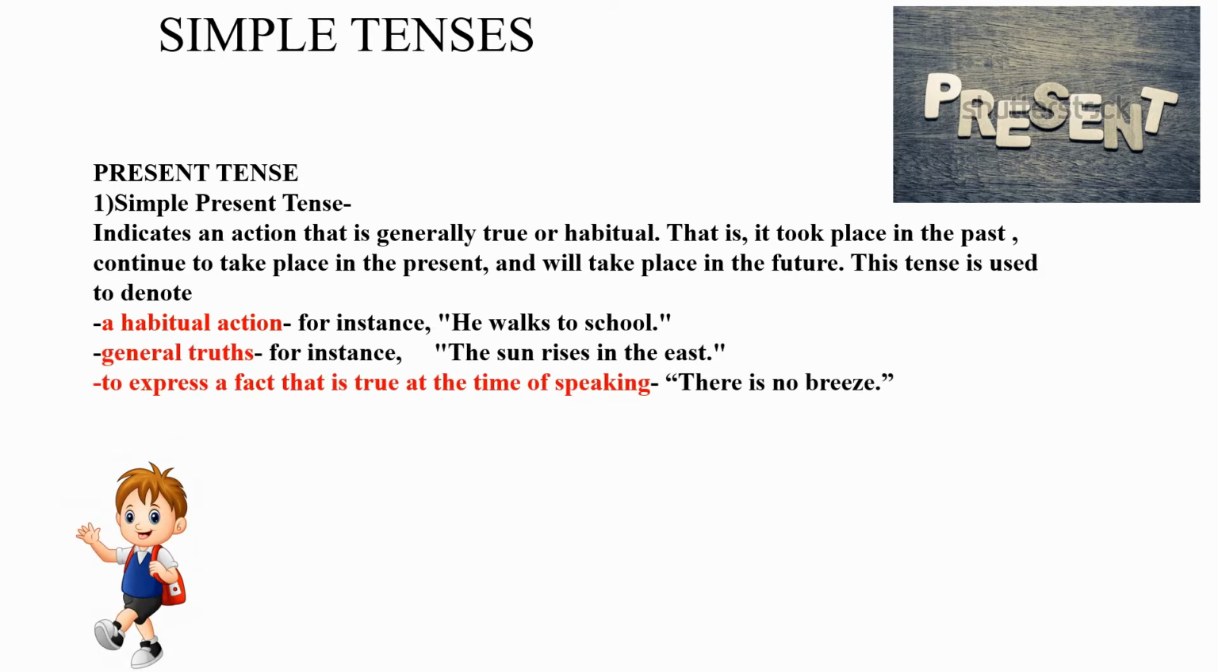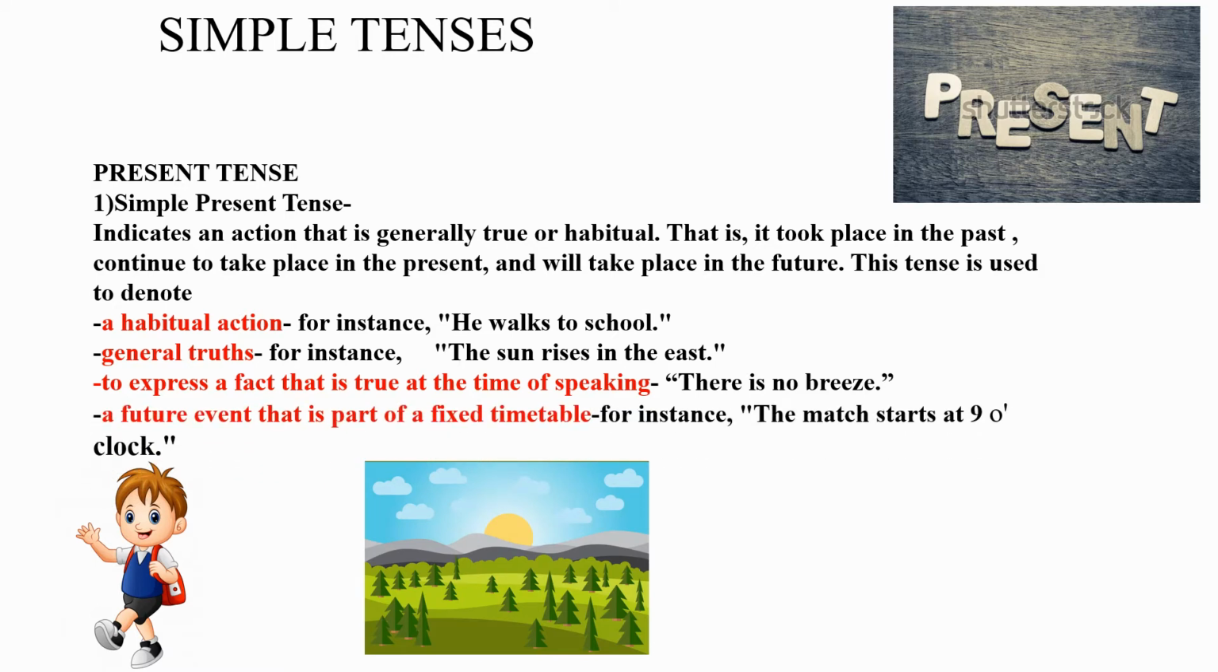General truths, for instance, the sun rises in the east. General truth means which is not changing. Everyone knows that the sun rises in the east and every day it is rising in the east only. To express a fact that is true at the time of speaking: there is no breeze. If I am telling it right now, there is no breeze when I am talking.